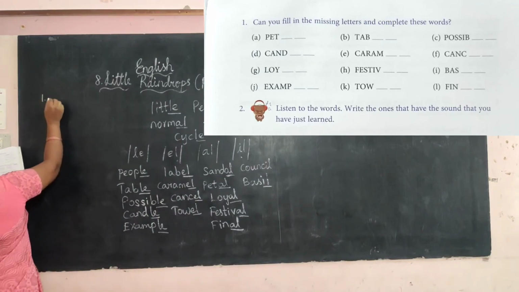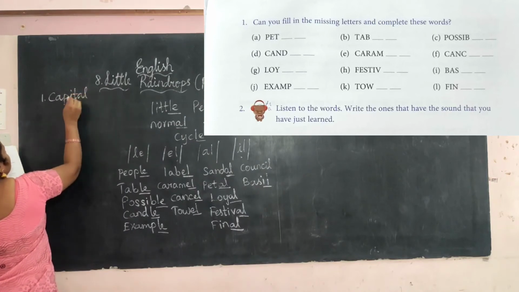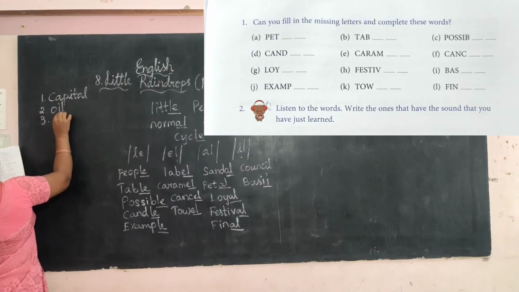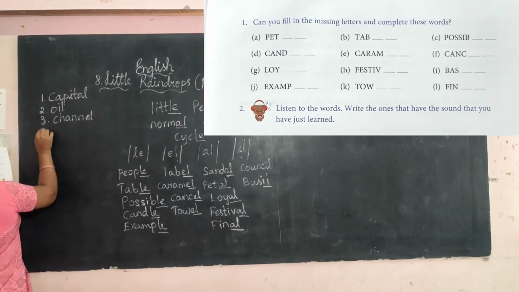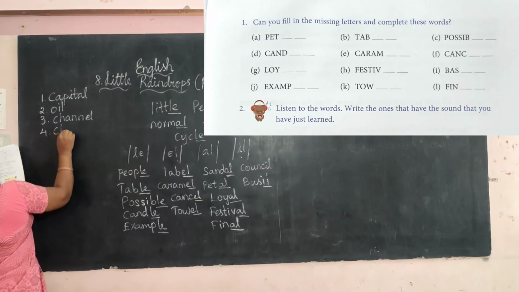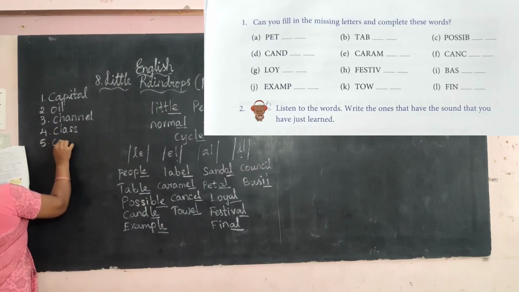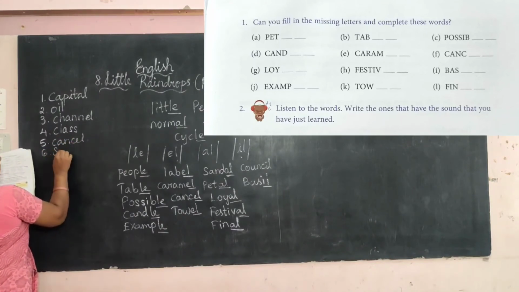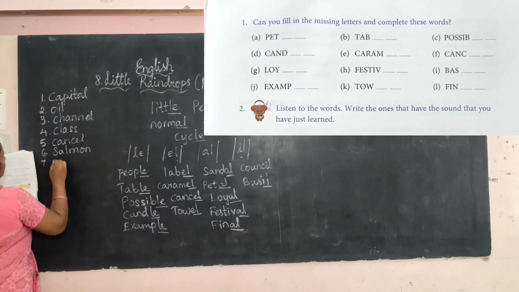First one, capital. And second one, oil. And the third one, channel. And the fourth one, class. And the fifth one, cancel. And the sixth one, salmon. And the seventh one, cycle.